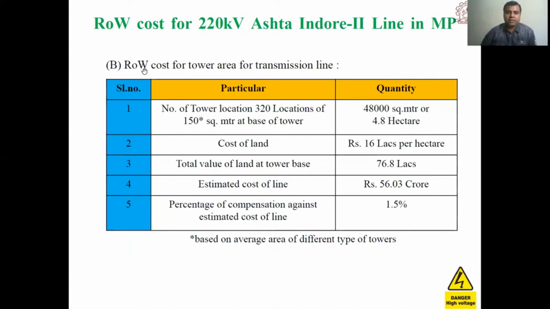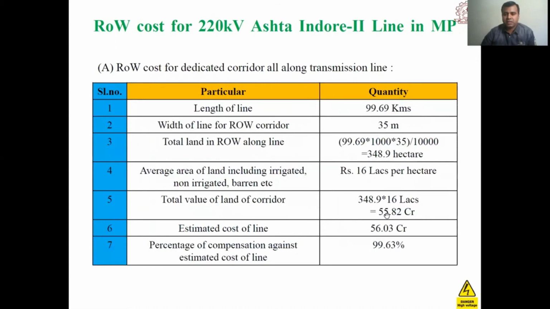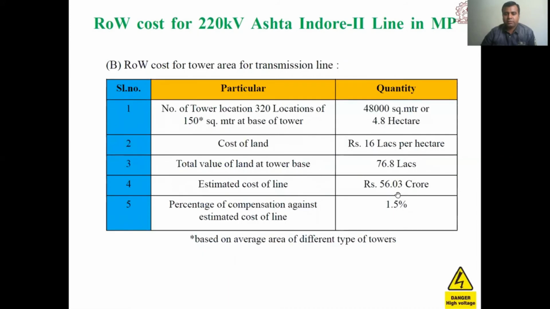Again, this is the right of way cost for the tower area of the transmission line. There are 320 tower locations, each of 150 square meters at the base of the tower, so this much land is required. The cost of land is again 16 lakhs per hectare, so this much cost is there. We have already seen the total cost is 56.03, so 76.8 lakhs plus this will give you the total cost.